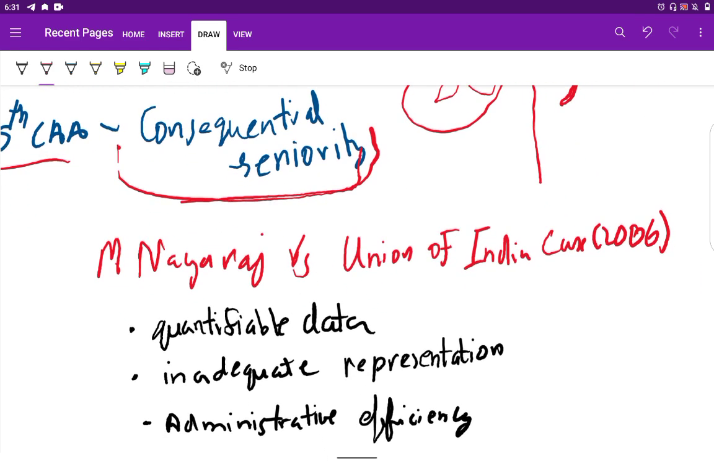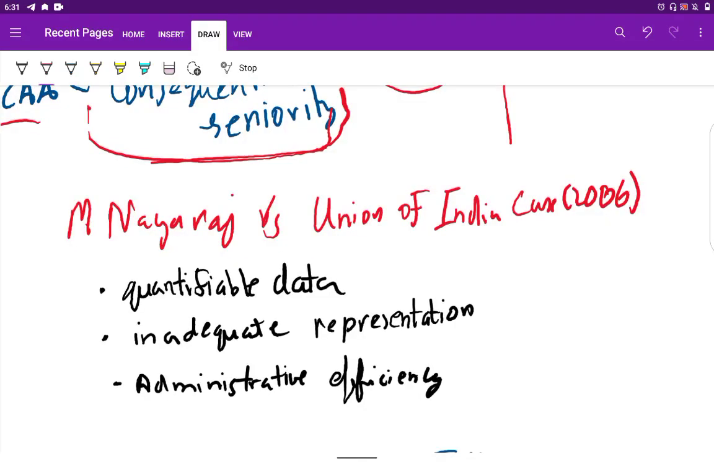Now, this reservation in promotion had some limitations, as the Supreme Court imposed some conditions. What were the conditions for reservation in promotion for SC/STs? There must be quantifiable data.